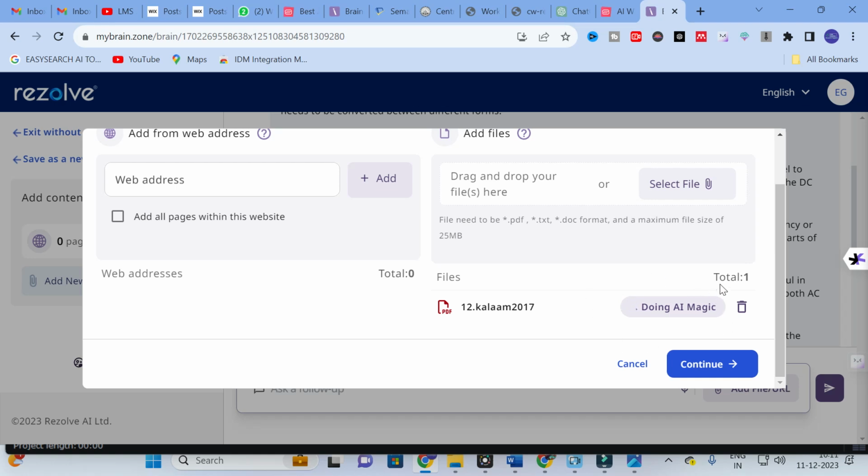So here you can see doing AI magic. So we will see how we can ask questions with this research paper and how we can analyze the research paper.